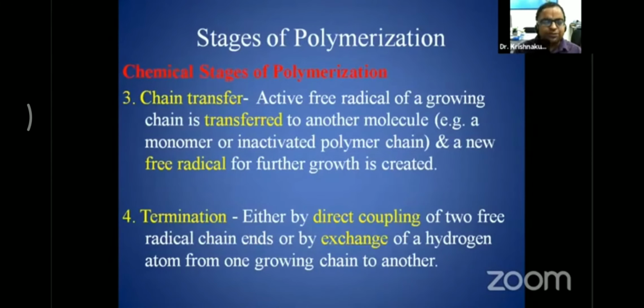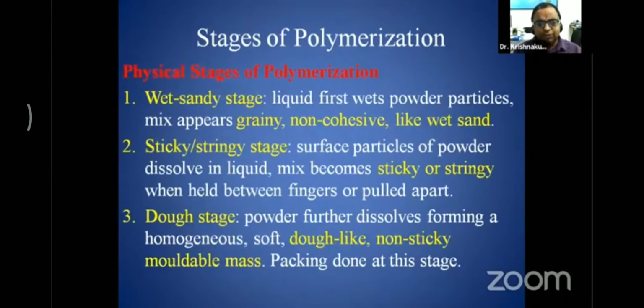Now we're going to discuss the physical stages of polymerization. The physical stages are classified according to the stage of the material after the polymer and monomer are mixed. Whenever the polymer and monomer are mixed, the first step is the wet sand stage, and the appearance is grainy and non-cohesive, like wet sand at a seashore.